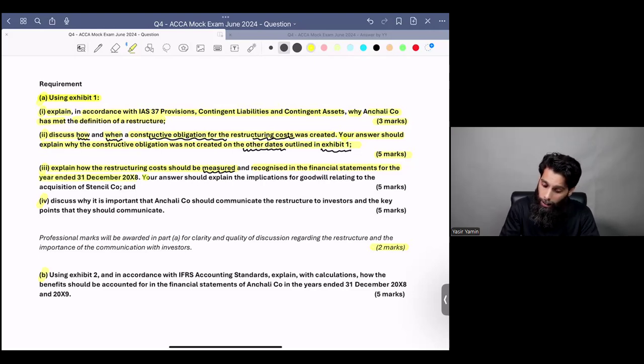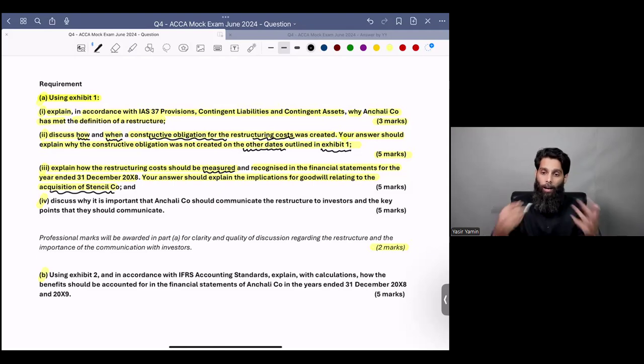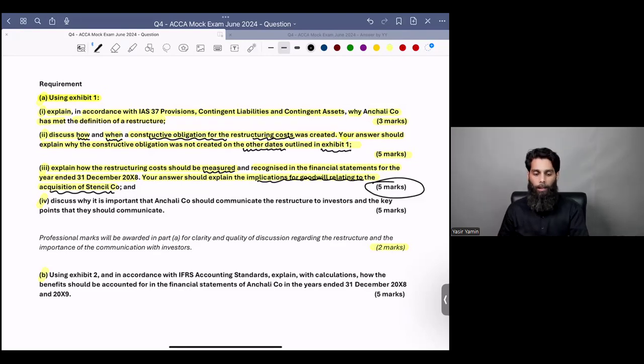Your answer should explain the implications for goodwill relating to the acquisition of Stencil Company. So there is the acquisition of Stencil Company in this question, and you need to define what will be the implications on goodwill. This is for another 5 marks. Okay, all right, we need to see that.